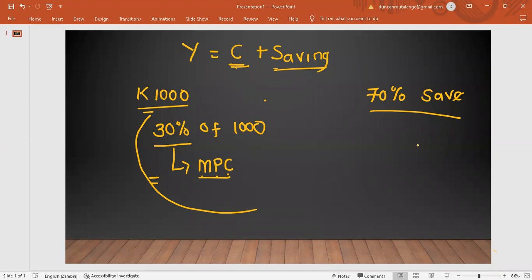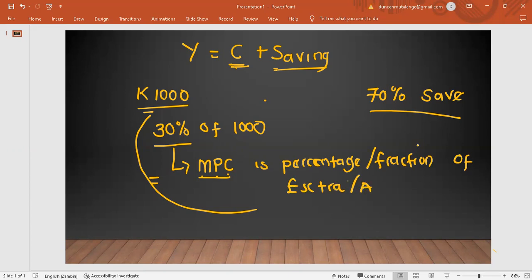I'd love you to write this: that the MPC, which is the marginal propensity to consume, is a percentage or fraction of extra income, or you can say additional income, that is consumed. Okay, this is what is known as the MPC.